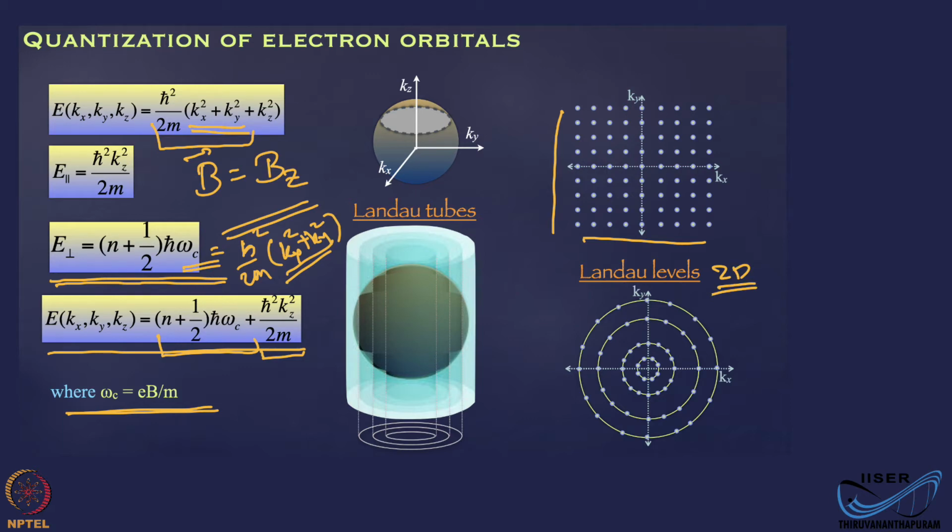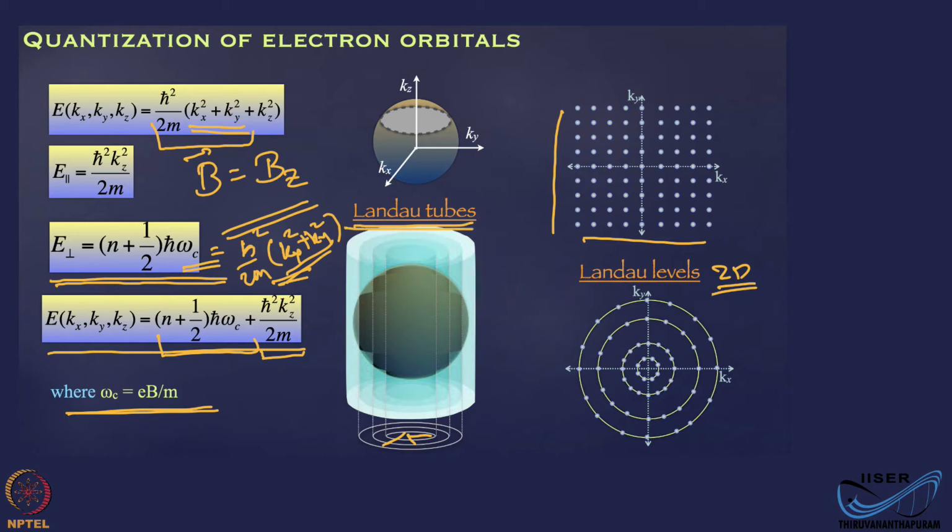Now in the three-dimensional system, you also have kz squared, that is along this vertical direction, or along the direction of the applied field. But again, the same condensation applies for the motion in the plane perpendicular to the field direction. There, instead of this circle, you have tubes with radius. The radii of these tubes are quantized by this condition again. These are called Landau tubes.